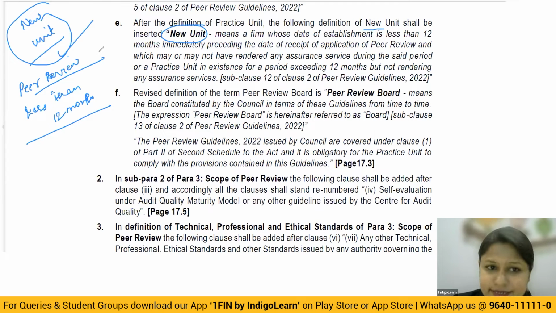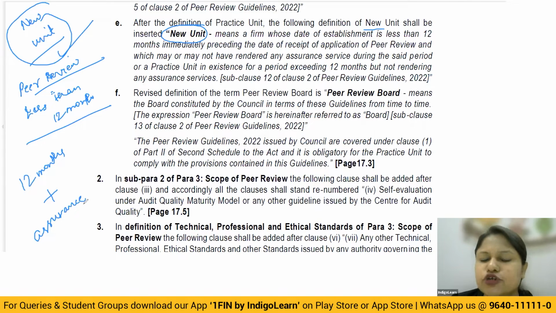Otherwise, maybe you have exceeded the period of 12 months, but you are not giving any kind of assurance services till today. That means your firm is only into tax filing, or maybe income tax return filing services. They're giving tax advisory, consultancy. Basically, they are not at all into attestation services.